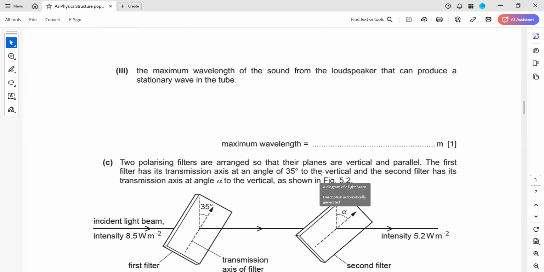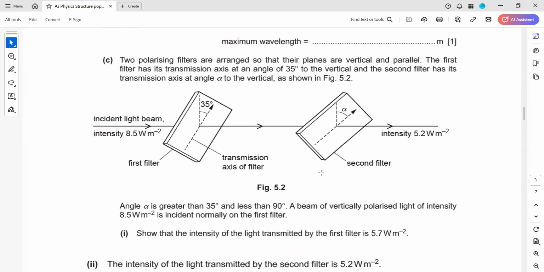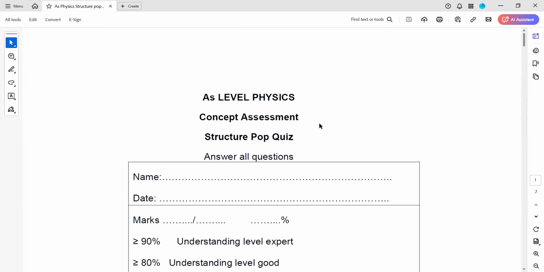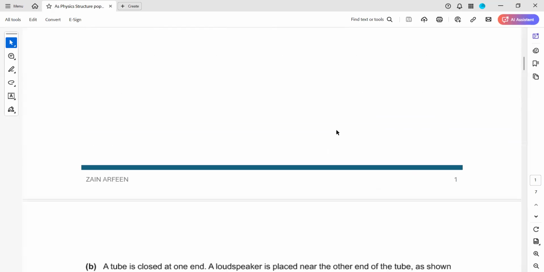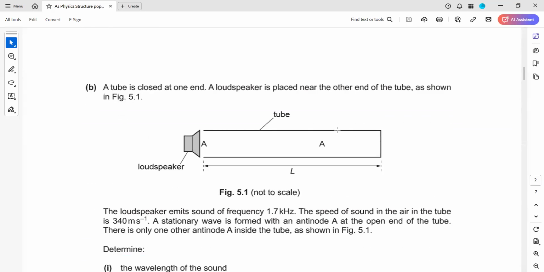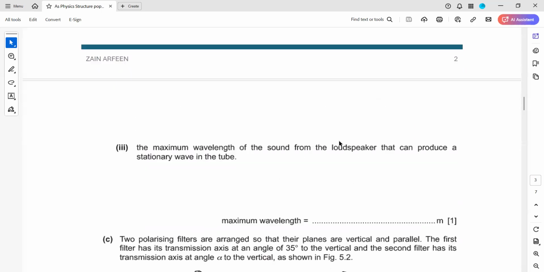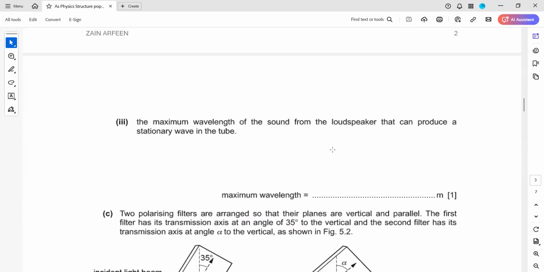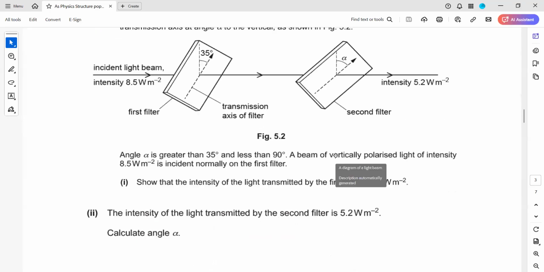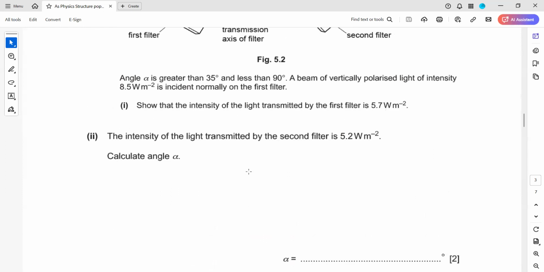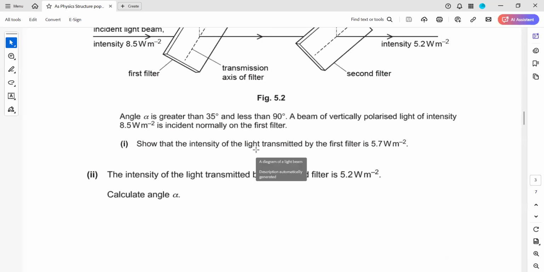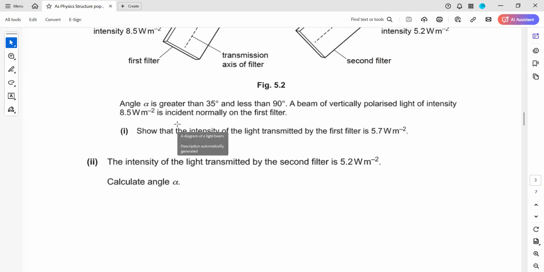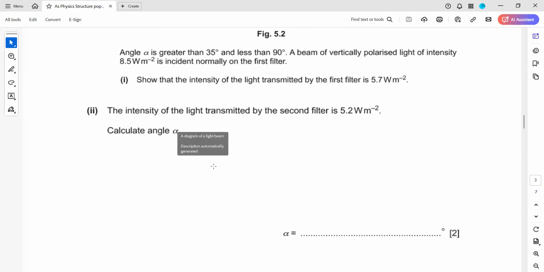Question 1, part C, any doubt? For those who joined the session, this is structure pop quiz 17. If you have a doubt in question 1A, you can mention. Question 1B, 1, 2, and 3 I just discussed now. In case you have a doubt, you can mention that. Part C, any doubt? C1, C2. Any doubt in question 1 part C1 and C2? No doubt.